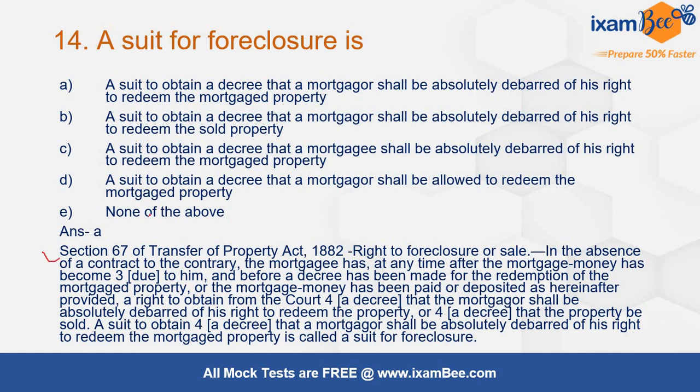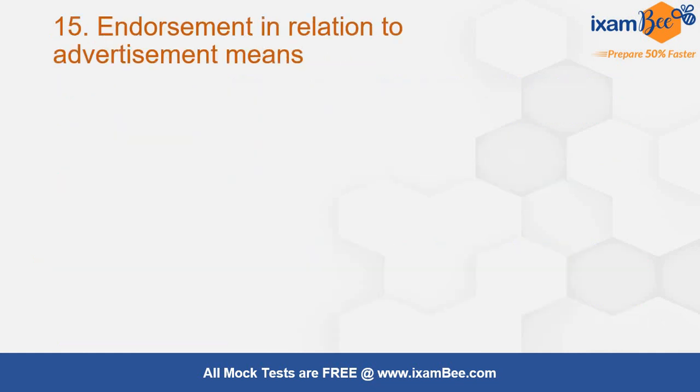Section 67 of Transfer of Property Act is talking about the right to foreclosure or sale. In the absence of a contract to the contrary, mortgagee has at any time after the mortgage money has become due to him and before decree has been made for redemption of mortgage property, at that particular time suit for foreclosure can be filed. Foreclosure and redemption, these two topics are very important from Transfer of Property Act, so you have to prepare it well. एटलीस्ट एक क्वेश्चन तो आप एक्सपेक्ट कर ही सकते हो दोनों से, या तो फोरक्लोजर से आएगा या रिडीम्शन से आ जाएगा.